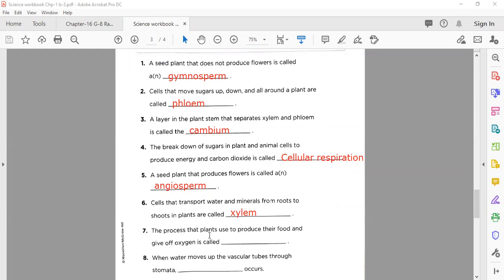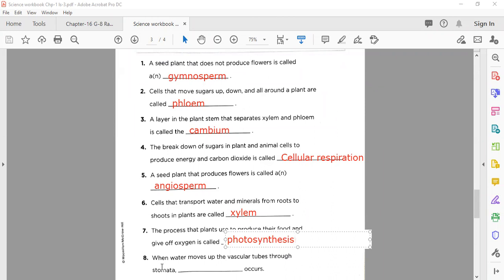Okay. Then we move on to number 7. A process that plants use to produce their food. You know very well, we already learned about that, and give off oxygen as a byproduct. So what do we call this process? Yes, well done. Very easy. Photosynthesis. Well done. Very nice.